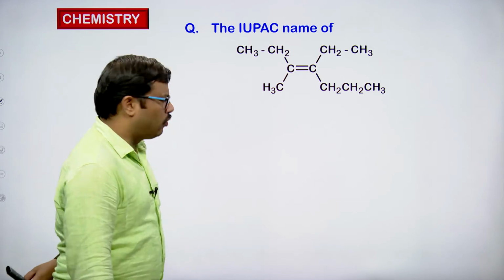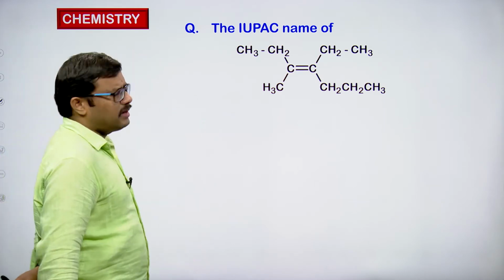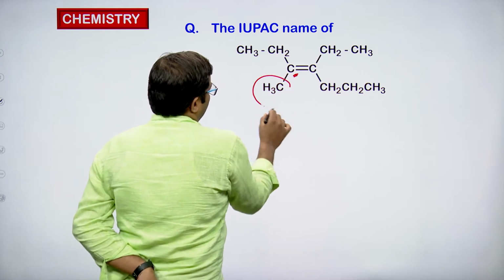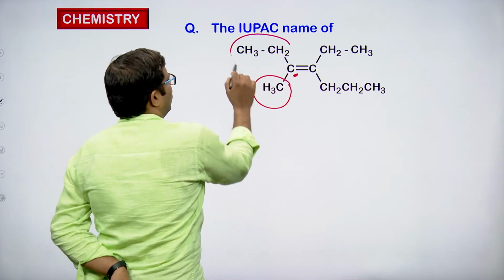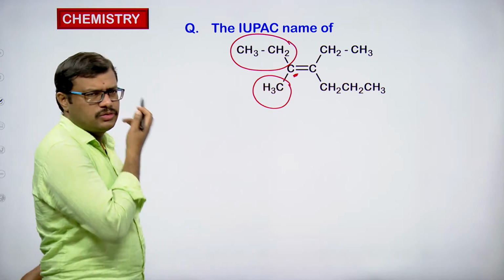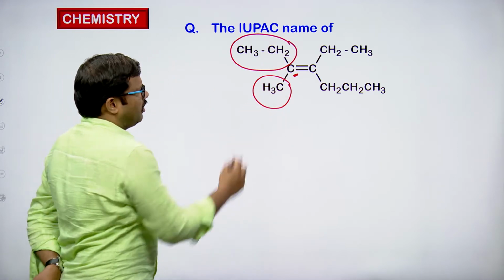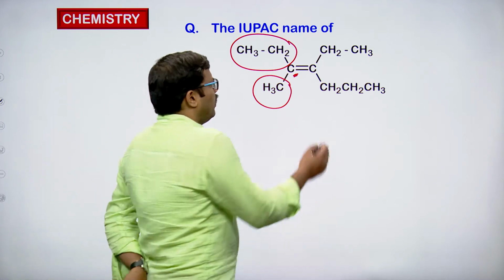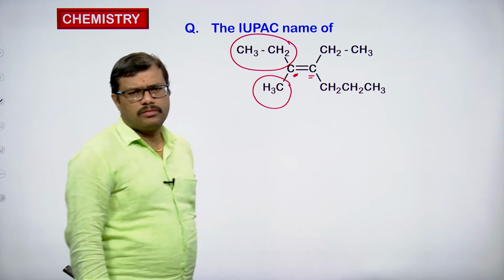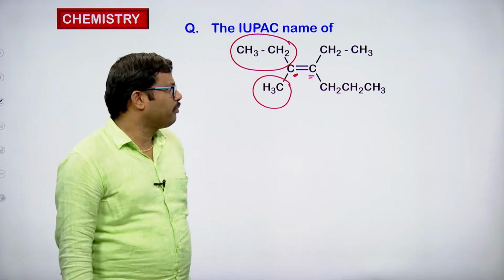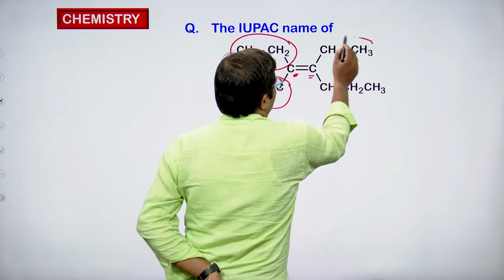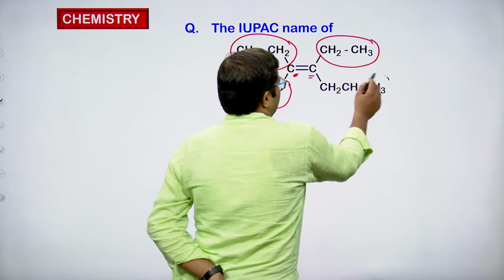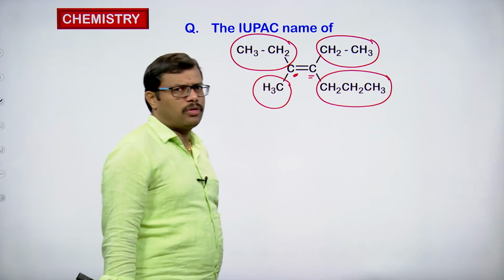If you observe, at this doubly bonded carbon atom we have one methyl group and one ethyl group, CH3 CH2. On the other doubly bonded carbon atom, we also have two different groups: one is CH2 CH3, the ethyl group, and the other is CH2 CH2 CH3, the propyl group.